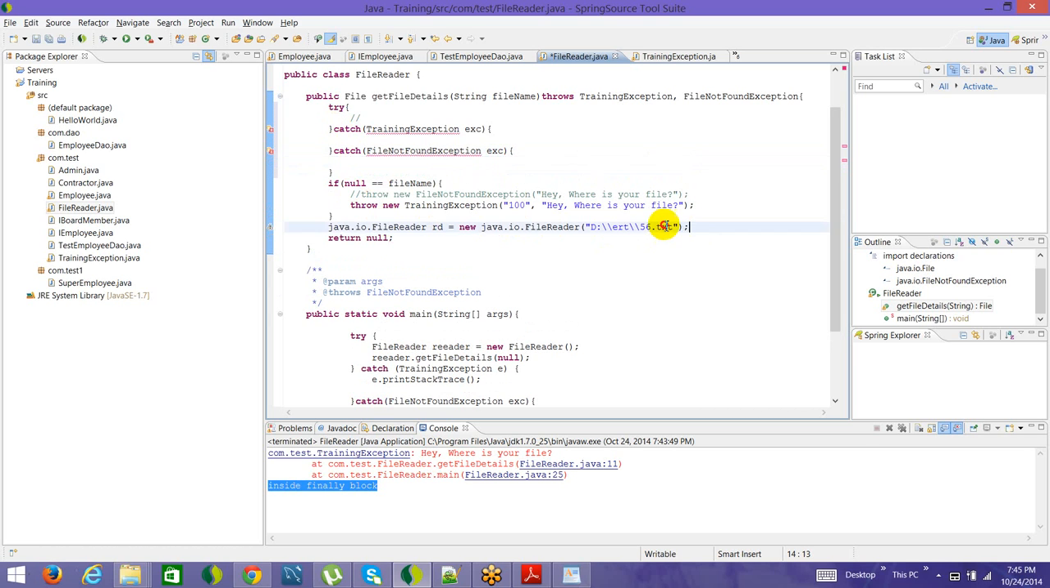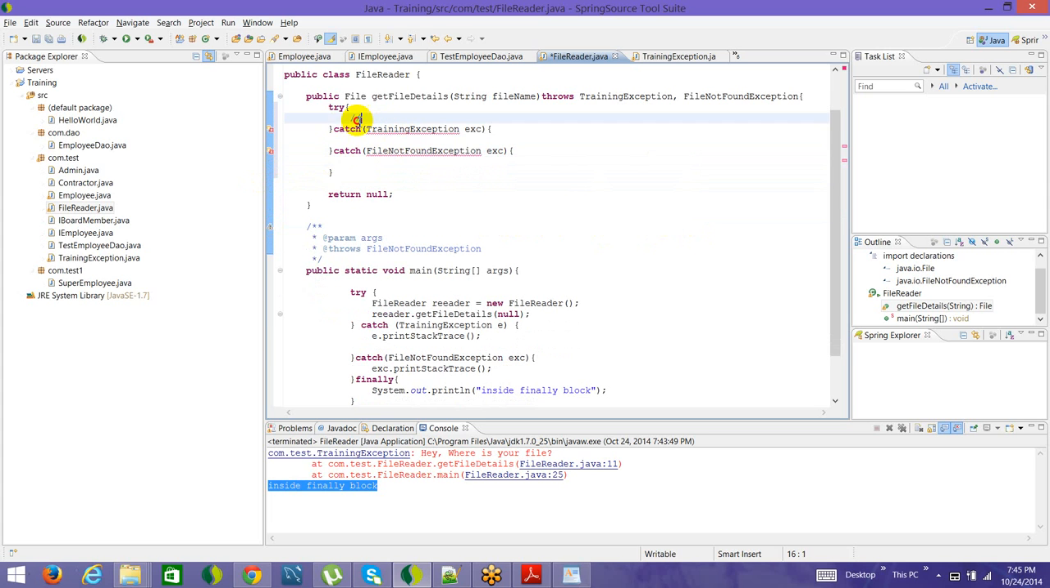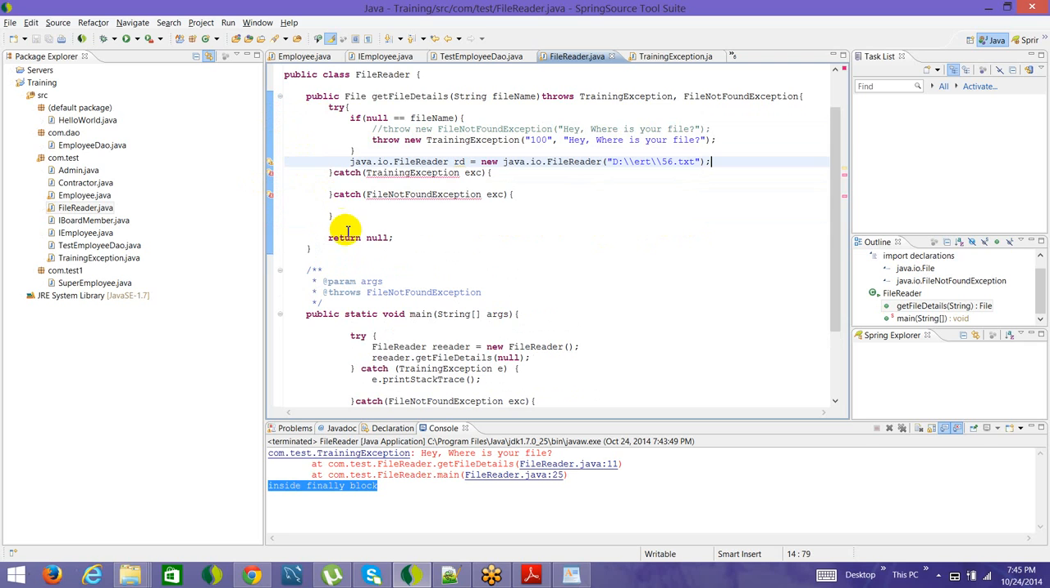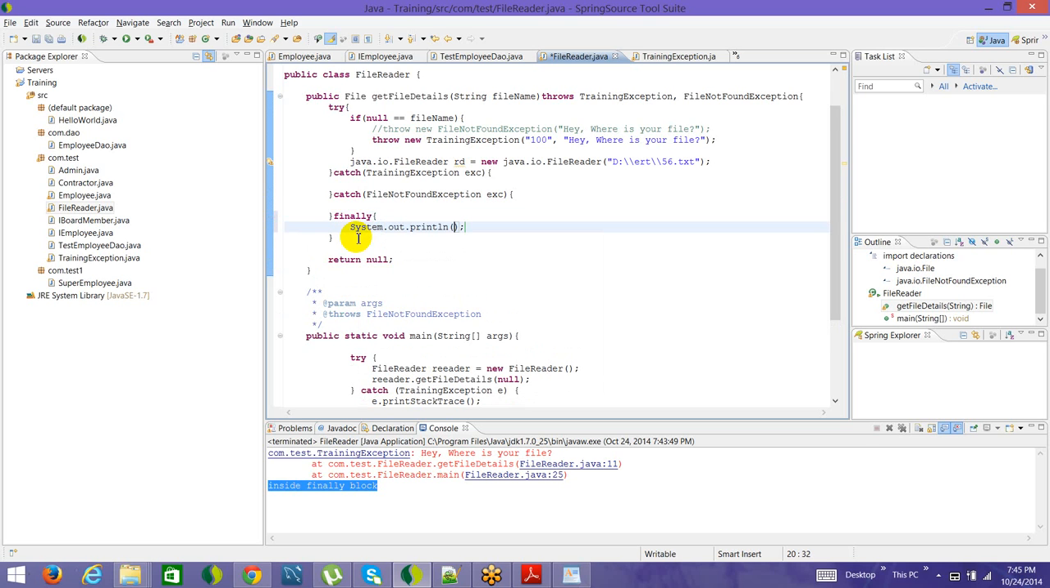Alright, so this entire stuff goes within the try block, and here I write the finally block, and here I write this out. So this is the finally block in the get file details method. Alright, so from this training exception, what we were doing, we're again rethrowing the exception. We did it in one place, but we're just throwing it further. So we have throw exe, throw exe.